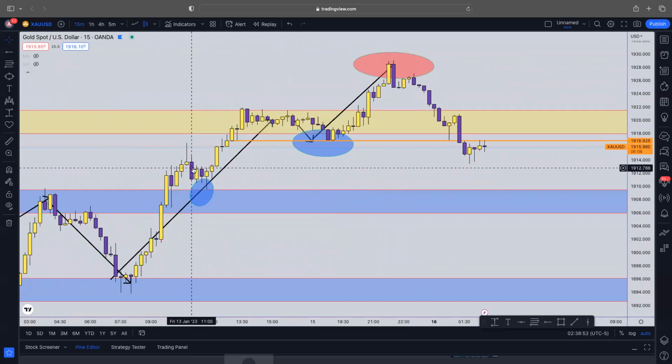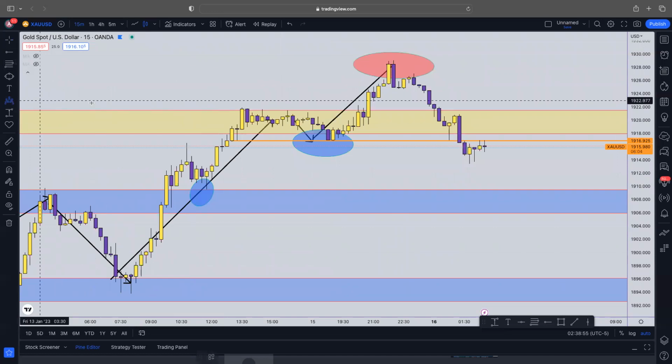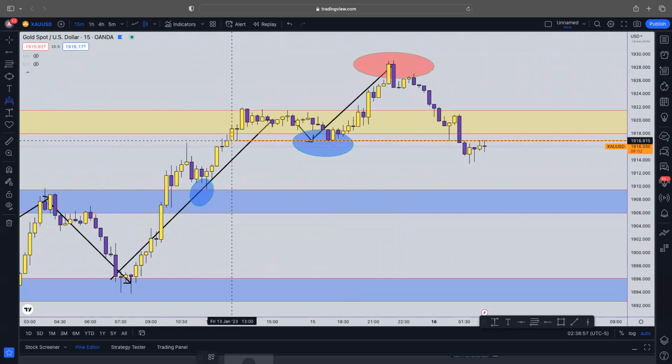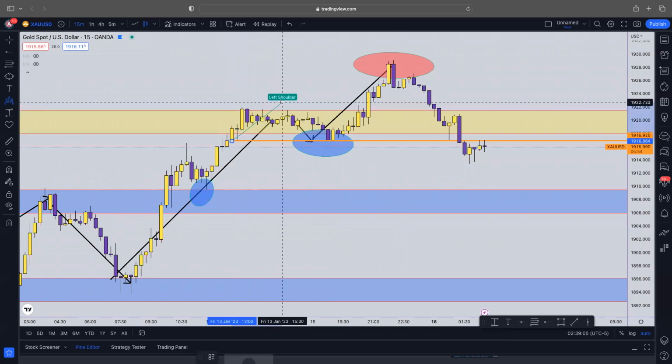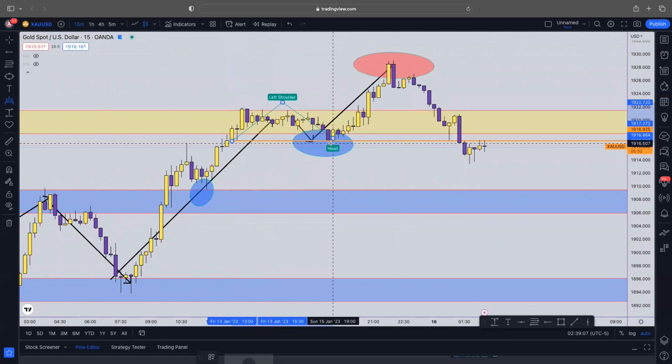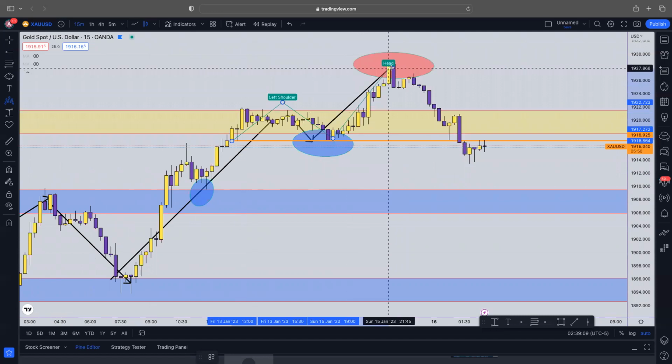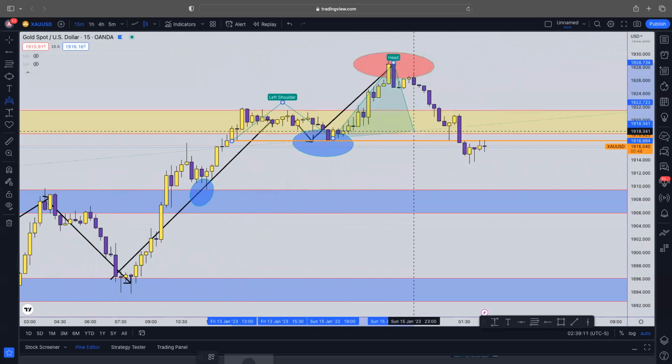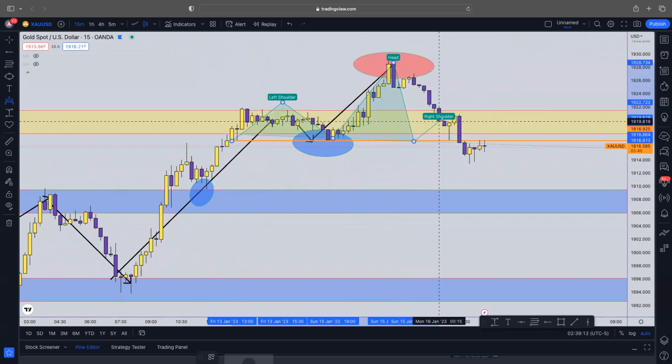So when I look at this chart right now, I'm gonna show you what the pattern actually looks like too, right? It's just like how our human head is set up, like how we have our head at the top, our left shoulder and our right shoulder. It's basically the same concept, but in a candlestick pattern form. So here will be considered our left shoulder, right? This is our head, the highest point in the market, right? Boom. Right here could be considered our right shoulder.